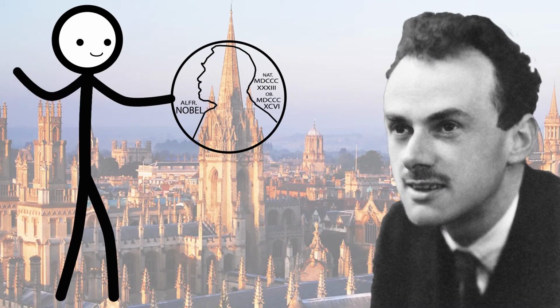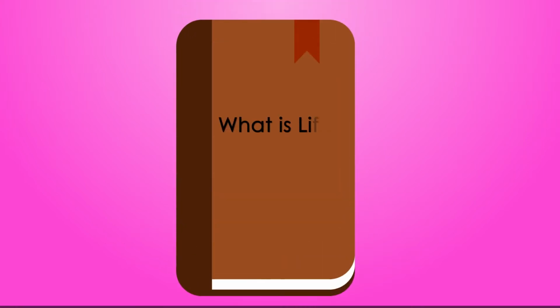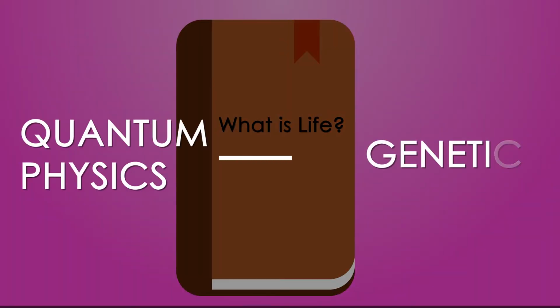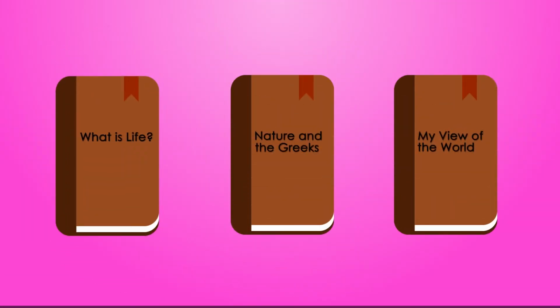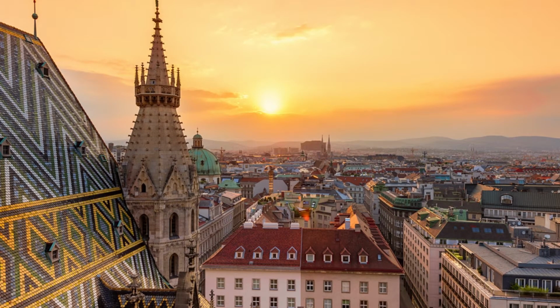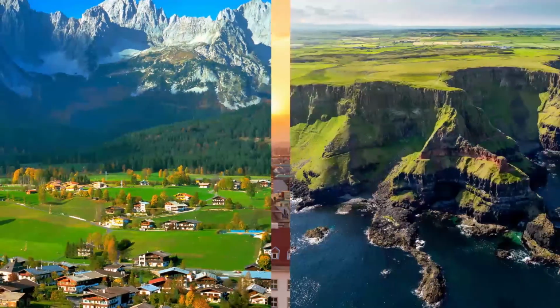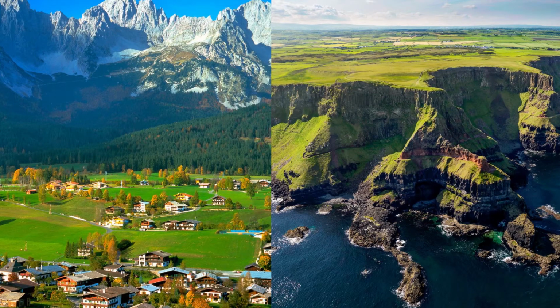In 1944, Schrödinger published the influential book, What is Life?, which attempted to connect quantum physics and genetics. In later years, he published two other books, both of which focus on philosophy. Schrödinger returned to Vienna in 1956 after teaching in different countries, including Austria and Ireland. He died on January 4, 1961.